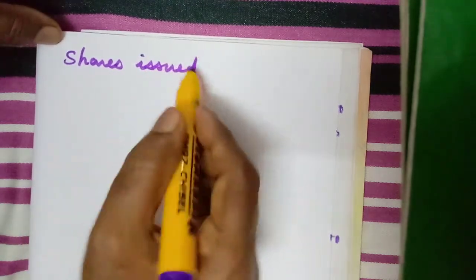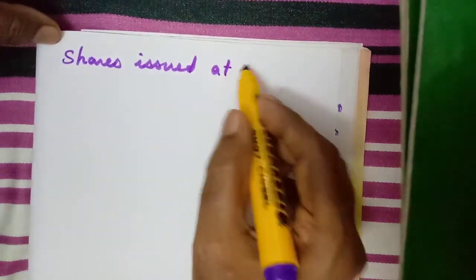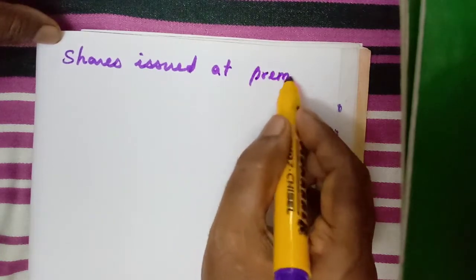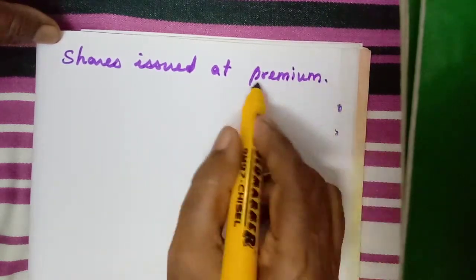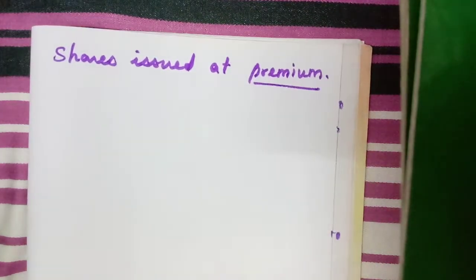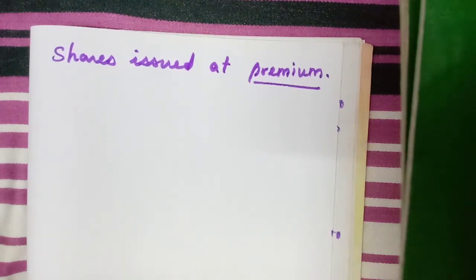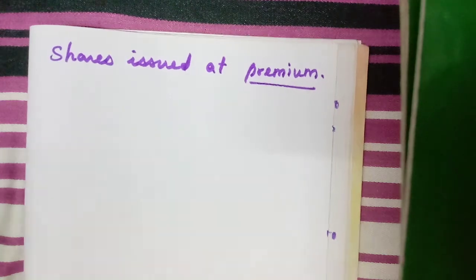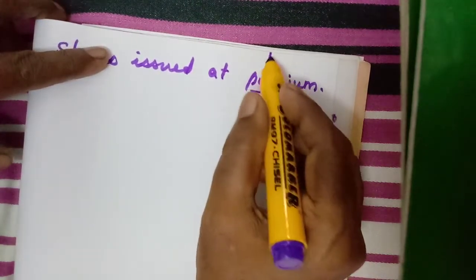So what is the meaning of shares issued at premium? We have learnt already that shares were issued at par, that means at the face value. The face value of a share is rupees 10. If we issue the share for rupees 10, that is called issued at par.